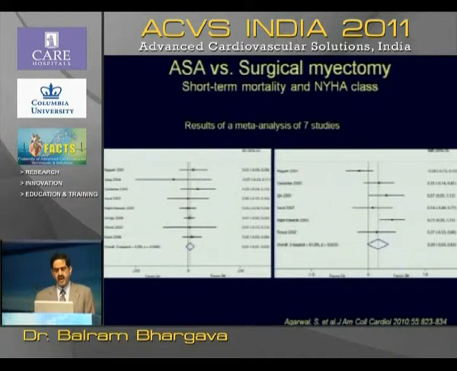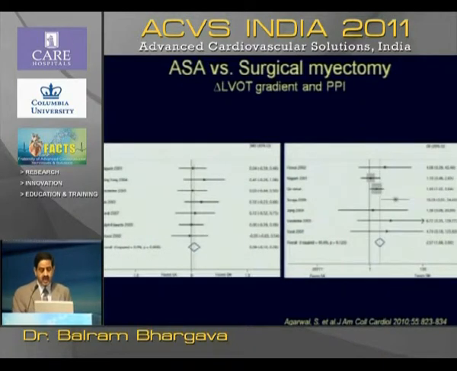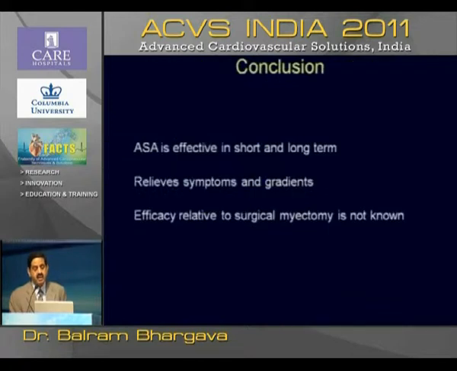Then another meta-analysis, which was just published last year, of 7 studies, showed that there was no difference in the mortality, no difference in NYHA class, and no difference in delta gradient. The earlier meta-analysis showed a difference in surgical gradients, but the more recent one showed that the delta gradient, that is the gradient you started with and what it fell to, had no difference between surgery and alcohol ablation.